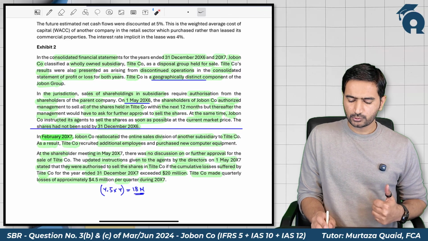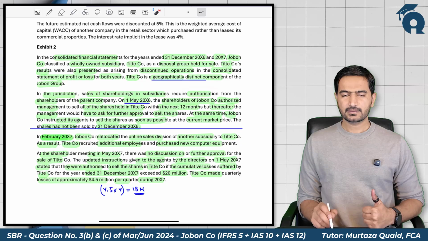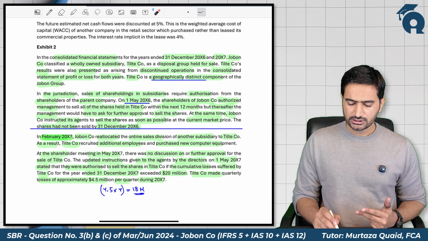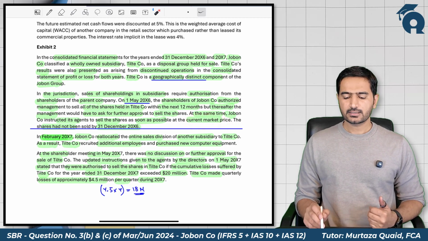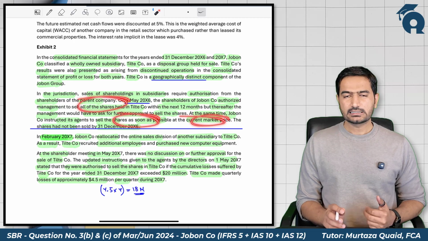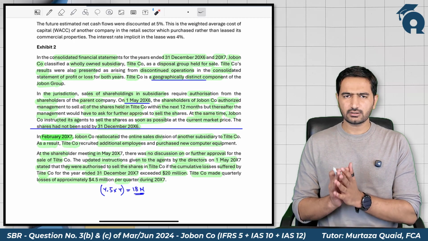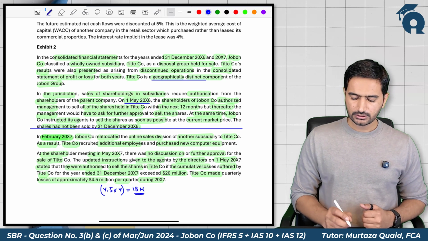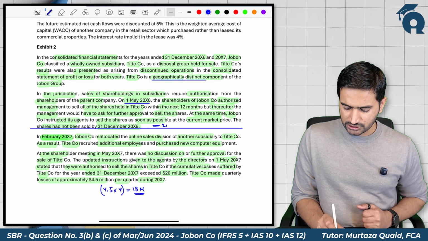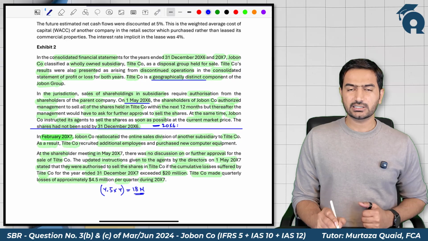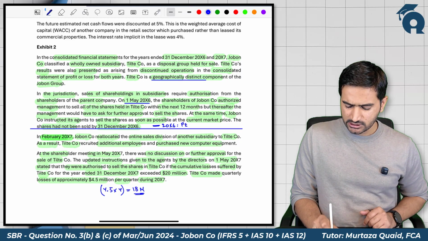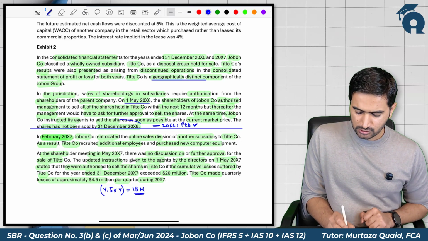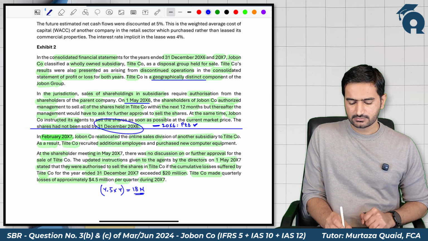First, the shareholder approval was obtained for the sale of shares. Second, the agent was instructed to sell the shares. Third, the shares are to be sold at current market price. So from this information, it appears that the IFRS 5 classification criteria was met on 1st May 2006, and based on this, we can conclude that its classification in 2006 as held for sale, as discontinued operation is correct. Its presentation and disclosures are correct. But still the shares are not sold by 31st December 2006.